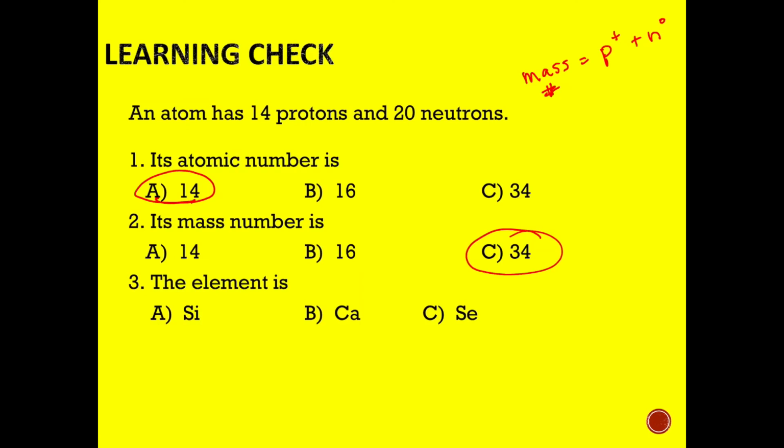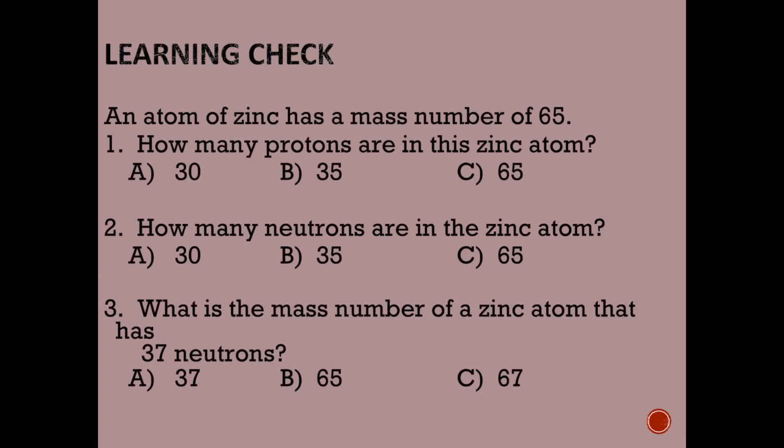And so then you have to figure out, what element is this? Remember, your elements are defined by the number of protons. So we look at what is atomic number 14 on the periodic table, and we see that is silicon. Here's another one. Go ahead and pause so you can work through this.